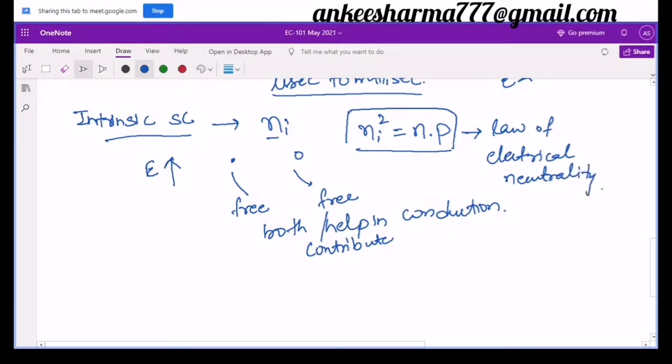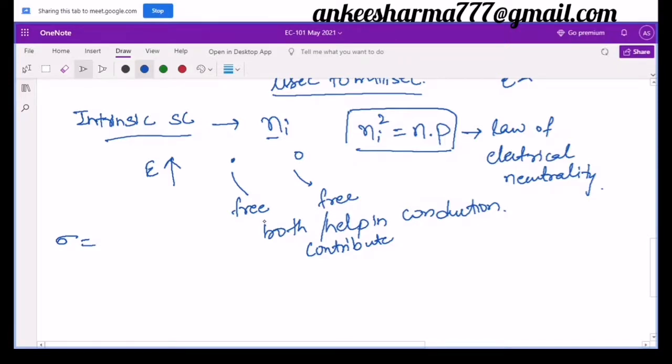It means when a free electron and hole is there, both will help in the conduction, and their concentration, that is the product of the free electrons and holes, is always equal to ni square in the case of intrinsic semiconductor, right? So the formula for the conductivity over here is sigma is equal to, as I said in the earlier case, n q mu.